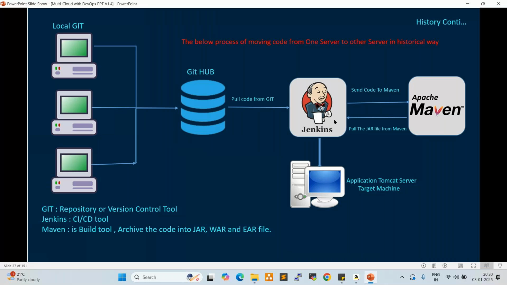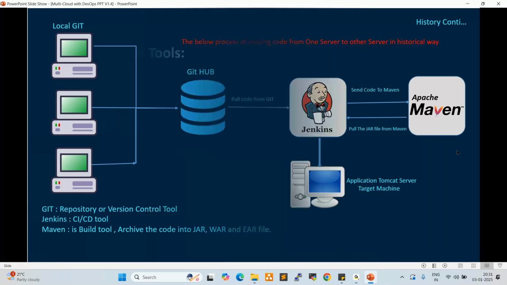Jenkins pushes it to the application server. Here we deploy the war file. Clear, right, everyone? Yes, Ram. Right. Fine. So this is a build and release process, or we can say CI/CD process.